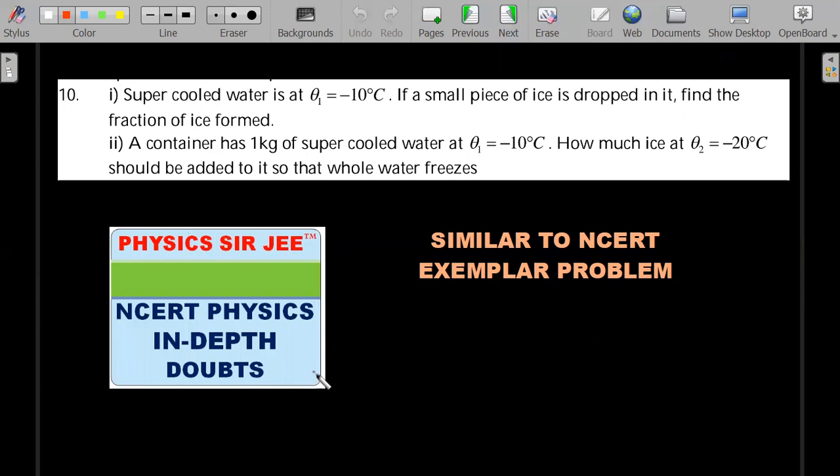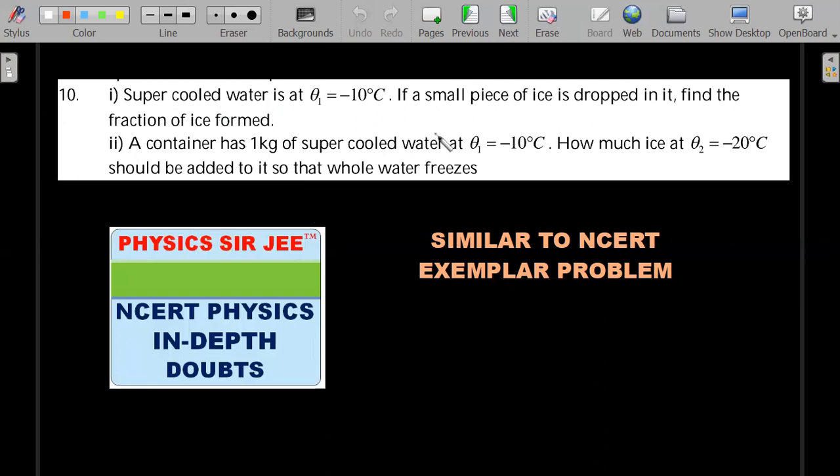In NCERT physics in-depth doubts, I already have a series on that. There are 3-4 questions I have already answered in that series. You can check it out. In that series, I'll be answering this one. By the time this video is uploaded, within a few days, that solution would be put up. This is a very important problem about supercooling of water.